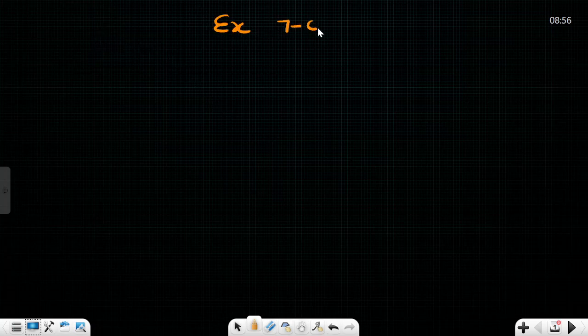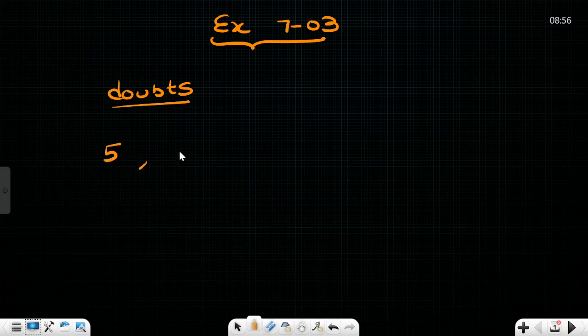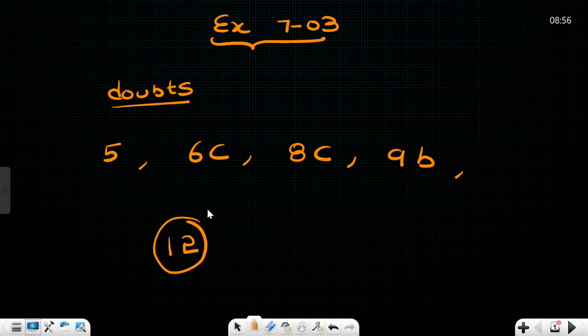I wanted to first tell you, before the last class, I had done exercise 703, and in that we have doubts. The doubts I am going to first write here. The fifth question is a doubt. Next, the sixth question, part C, is a doubt. Next, the eighth question, part C, might be a doubt. Ninth question, part B, you have asked the doubt. And sir, the 12th question I have recorded it. No, I have taught it, but it did not get recorded in the video. So the 12th question, all these things I am going to first explain to you.